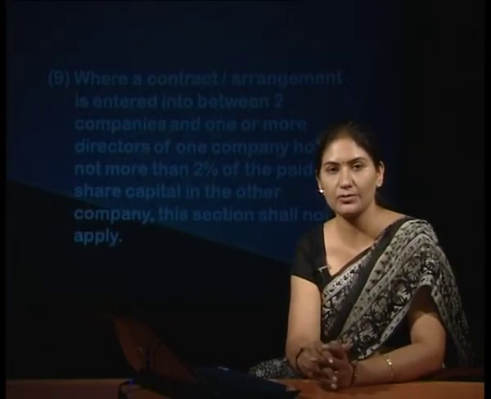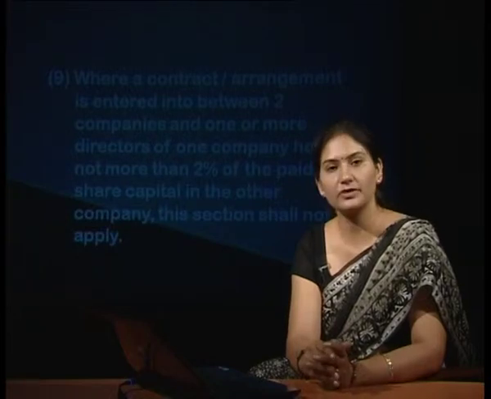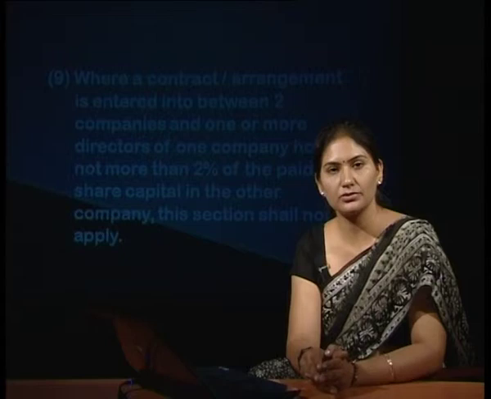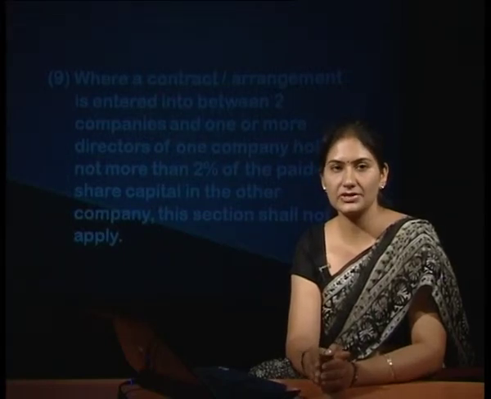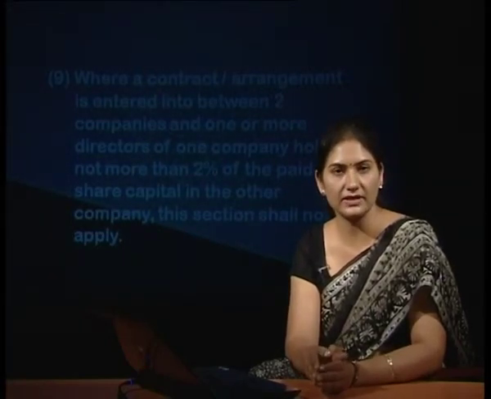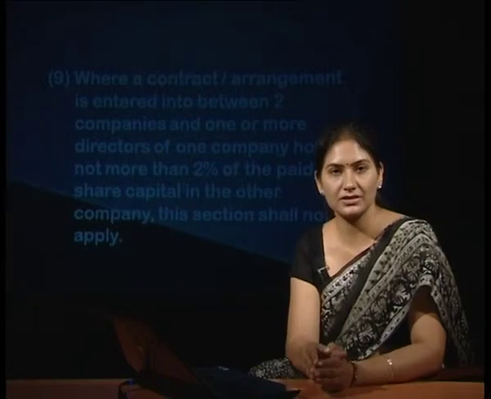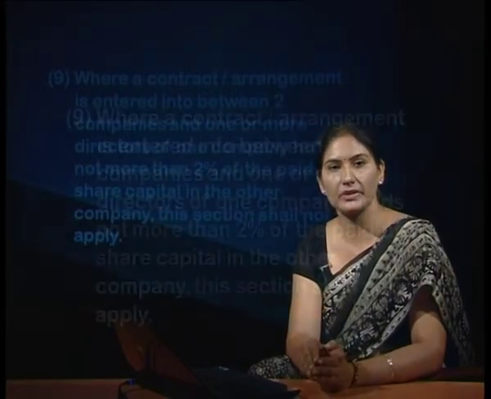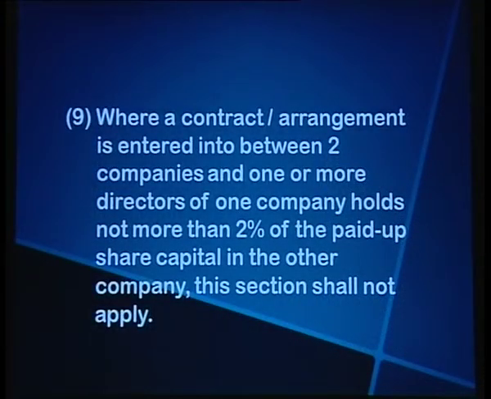In case anything more than 2% of the paid up share capital is held by the director in the two companies, then such an interest has to be disclosed. Otherwise, it is not necessary to make a disclosure. Say if only 1% of the shares of the paid up capital are held by a director who is also a director in another company, then the disclosure shall not be required.